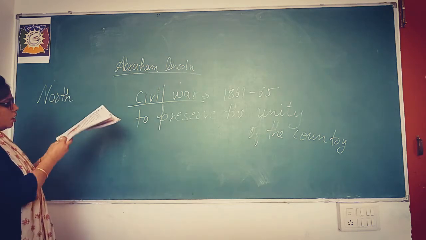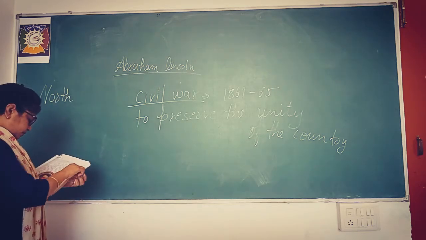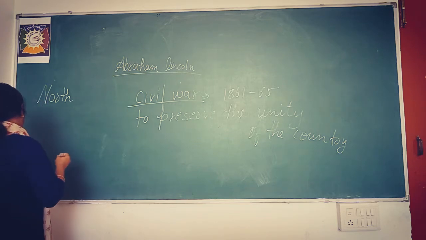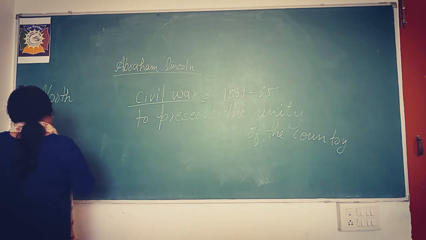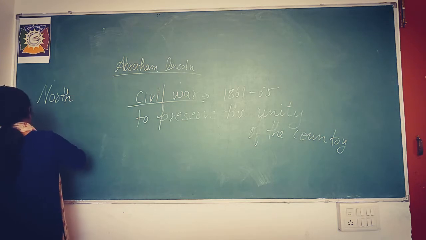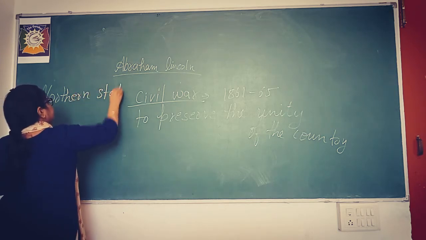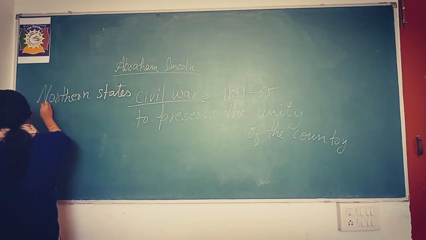This is northern states and that was southern states.